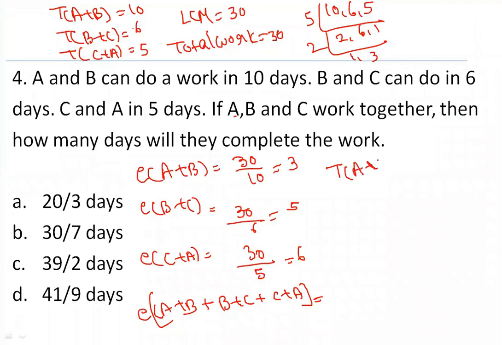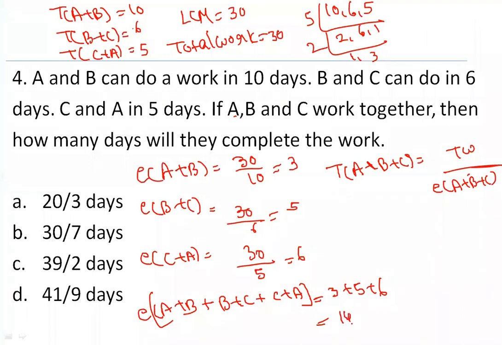That means time taken by A plus B plus C is the thing that you have to answer. Time is nothing but total work divided by efficiency of A plus B plus C, right? That is the reason I'm adding all the three and then trying to find out what is the together efficiency. So 3 plus 5 plus 6. So 3 plus 5, 8, 8 plus 6, it is equal to 14.